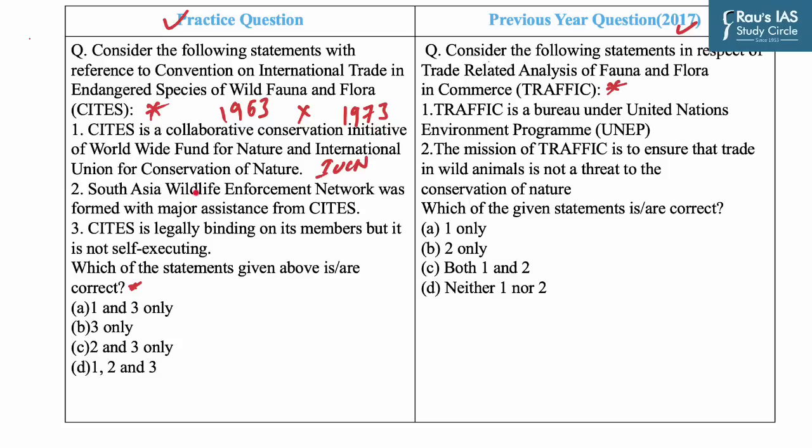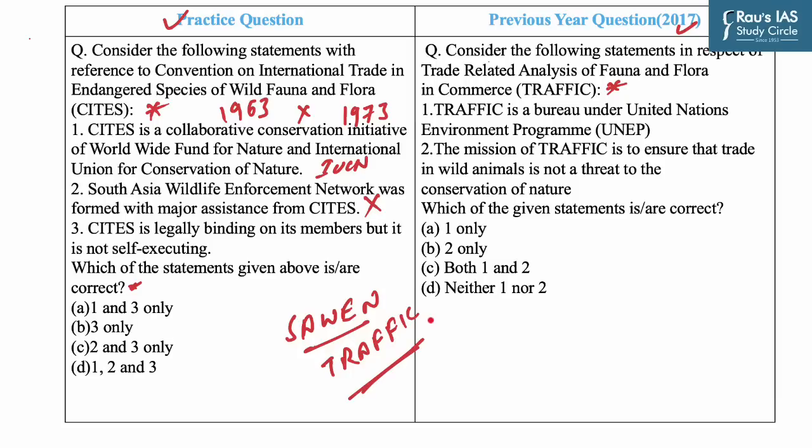Now, the second statement says the South Asia Wildlife Enforcement Network was formed with major assistance from CITES. Now, this statement is again incorrect, as SAWEN, that is the South Asia Wildlife Enforcement Network, was formed with major assistance from TRAFFIC and not CITES.